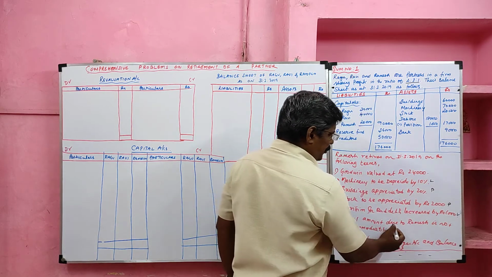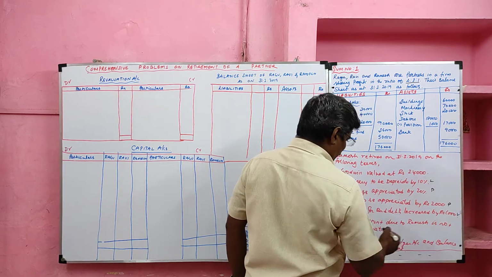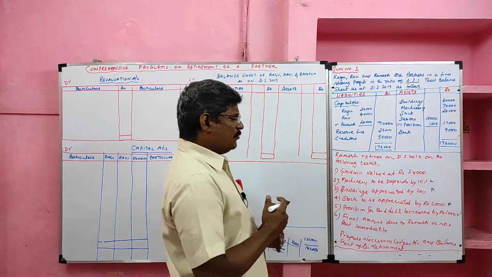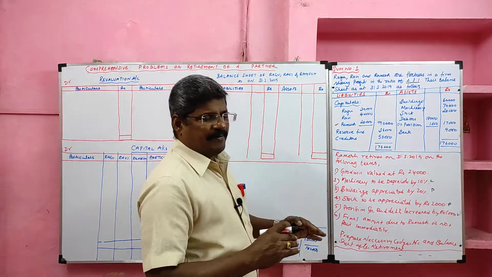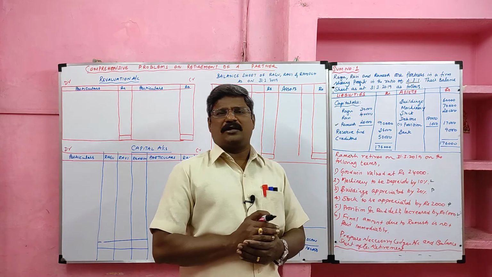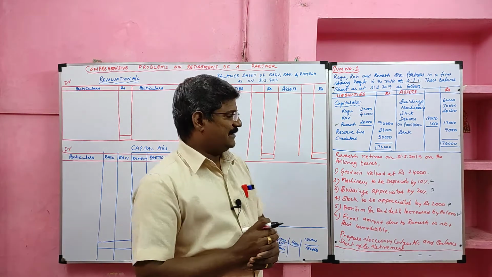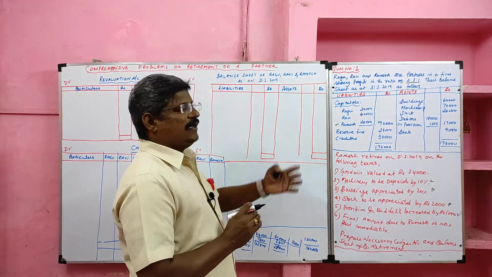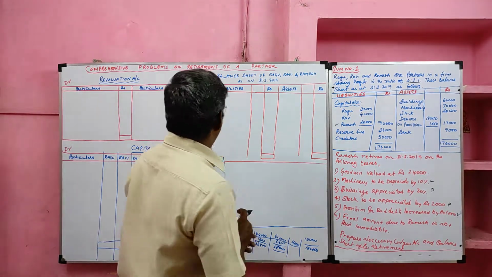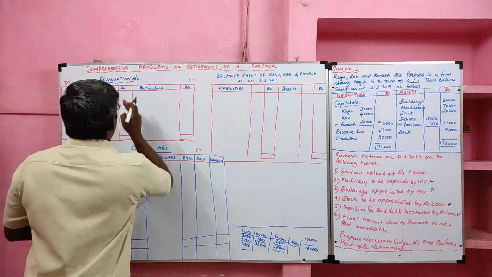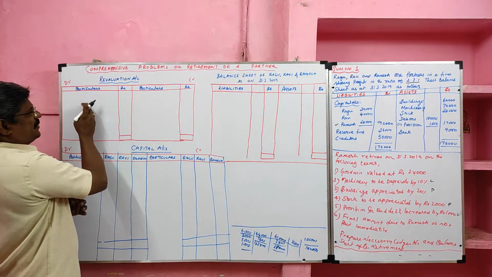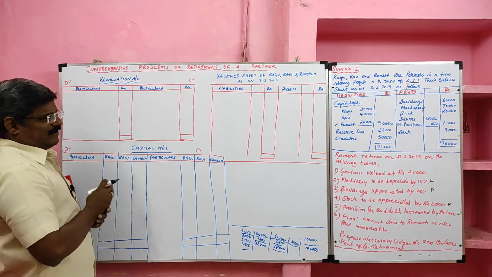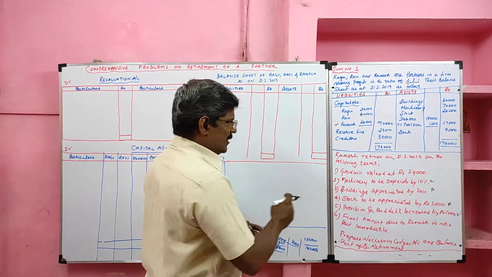Then the final amount due to the retiring partner Ramesh is not paid immediately, so the amount due to the retiring partner should be transferred to his loan account. Yes, now we are going to prepare revaluation account, then capital account and reconstituted balance sheet. First I am going to prepare revaluation account. In the revaluation account, loss items are recorded on the debit side and profit items on the credit side. Yes, we will take the items.